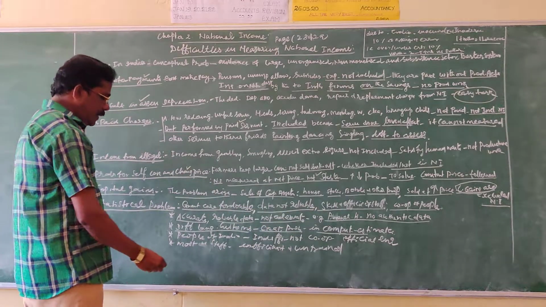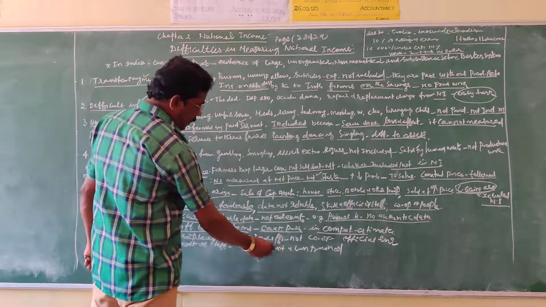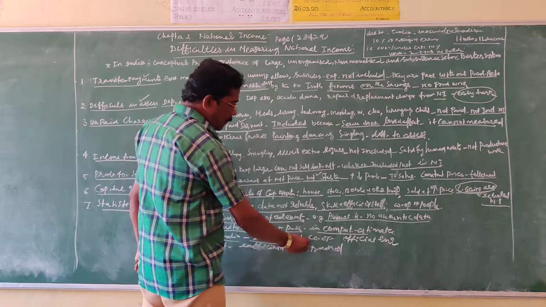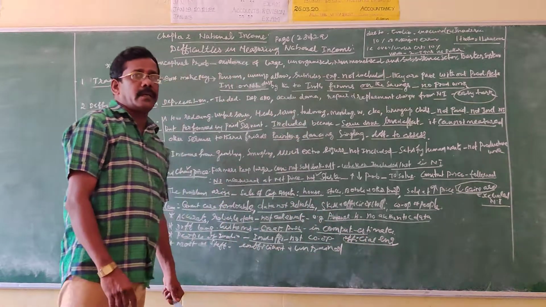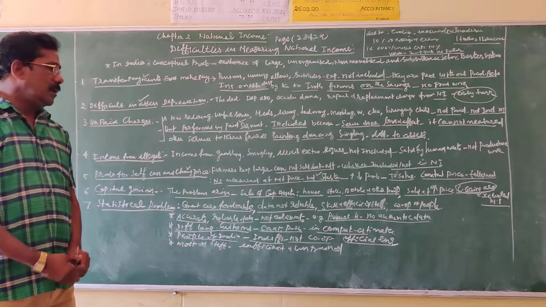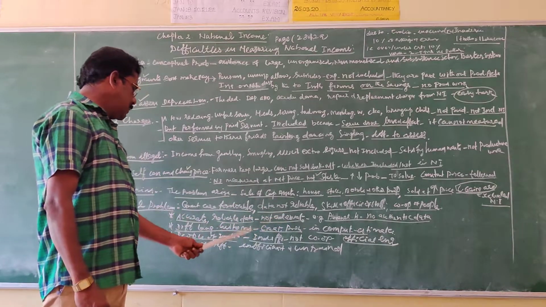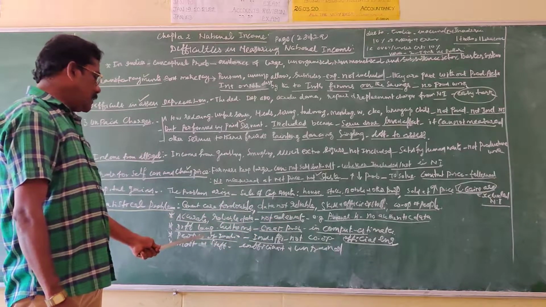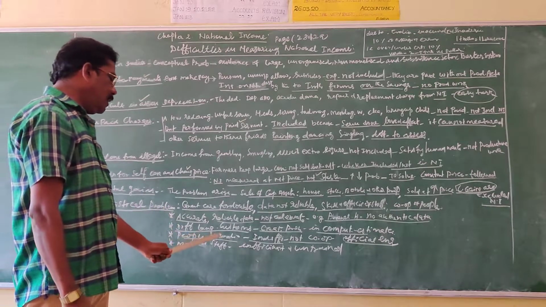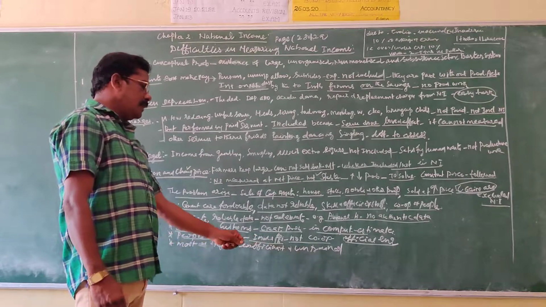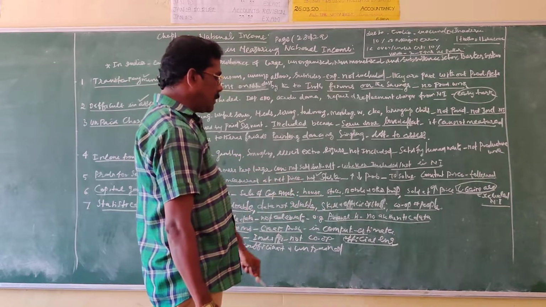Then the people in India are indifferent people. They do not cooperate with the official enquiries. The people are not cooperating with the official enquiries, so it is another major problem of the statistical problem. The people of India are indifferent and they do not cooperate with the officials regarding the enquiries about the collection of data.